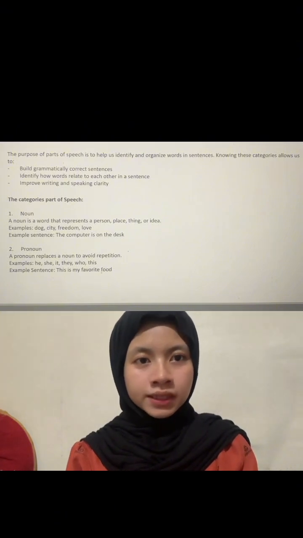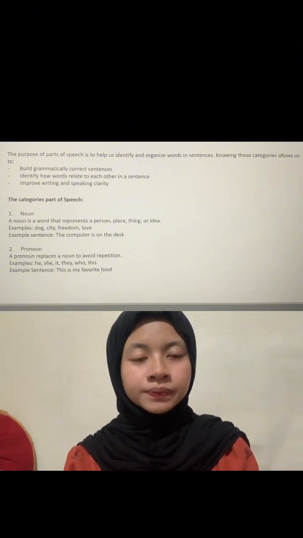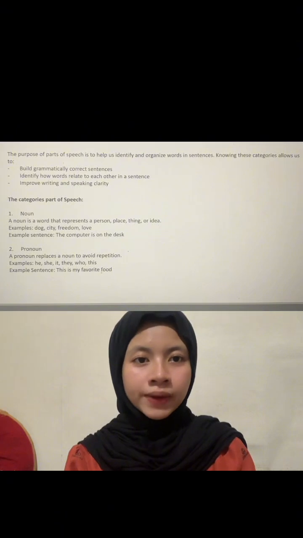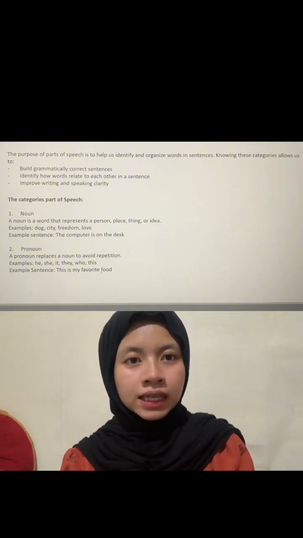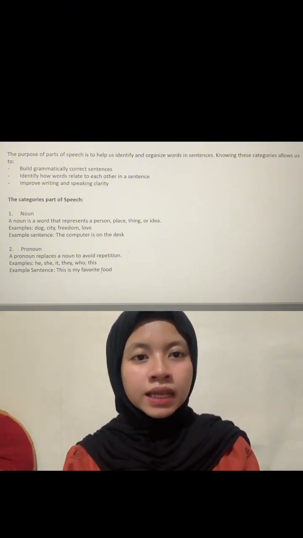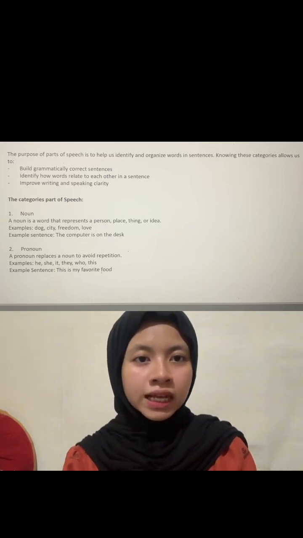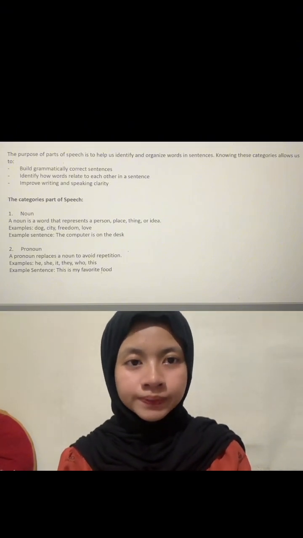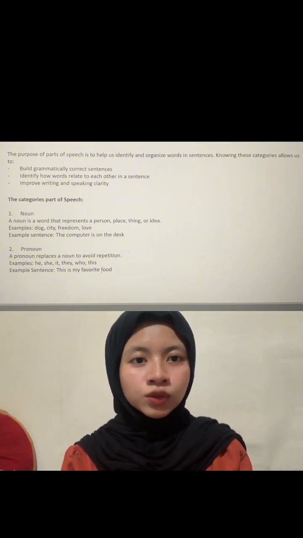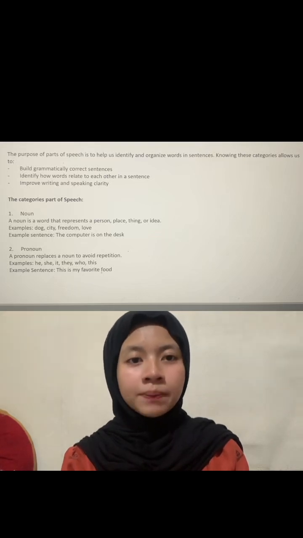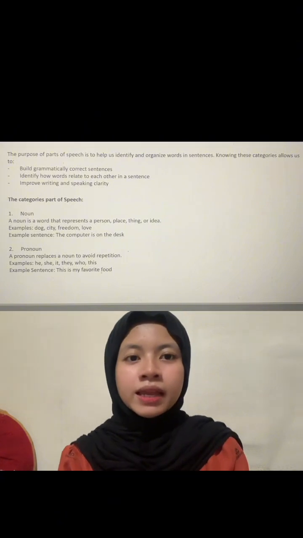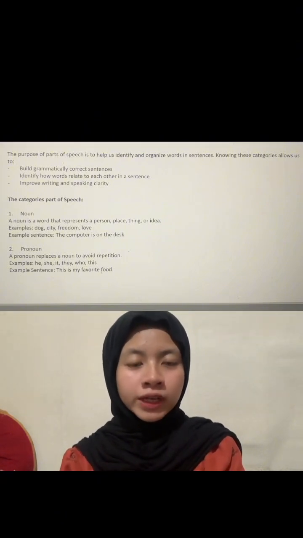Categories of parts of speech. The first category is noun. A noun is a word that represents a person, place, thing, or idea. Examples: dog, city, freedom, and love. Example sentence: The computer is on the desk. The second is pronoun. A pronoun replaces a noun to avoid repetition. Examples: he, she, it, they, who, and this. Example sentence: This is my favorite food.